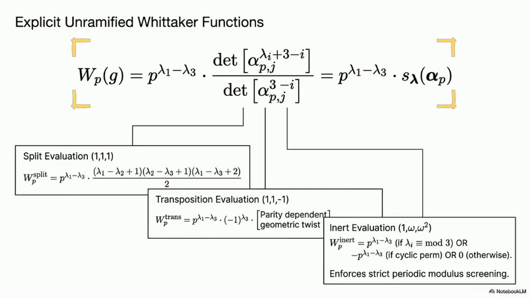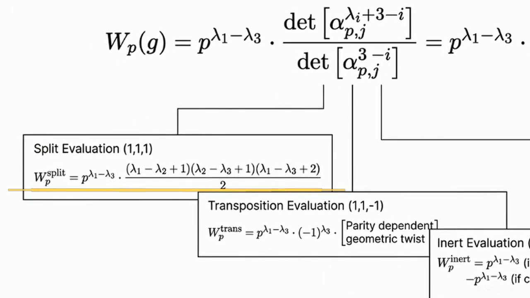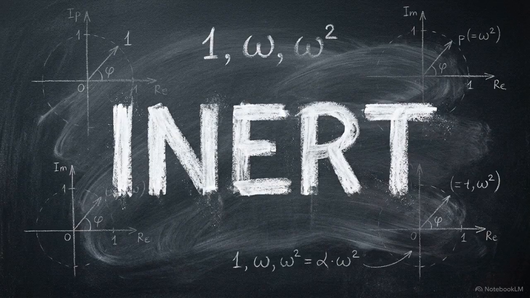Using these parameters, the Shintani-Casselman-Shalika formula calculates local wave function amplitudes. The resulting Whittaker function scales based on the prime cycle. For the split state, where all parameters are 1, it mirrors standard dimensional growth, representing a locally flat, parallel data channel. Take a moment to consider the inert state.